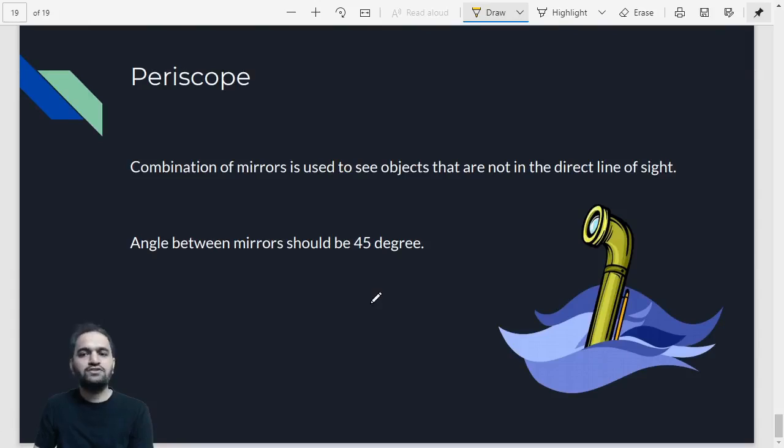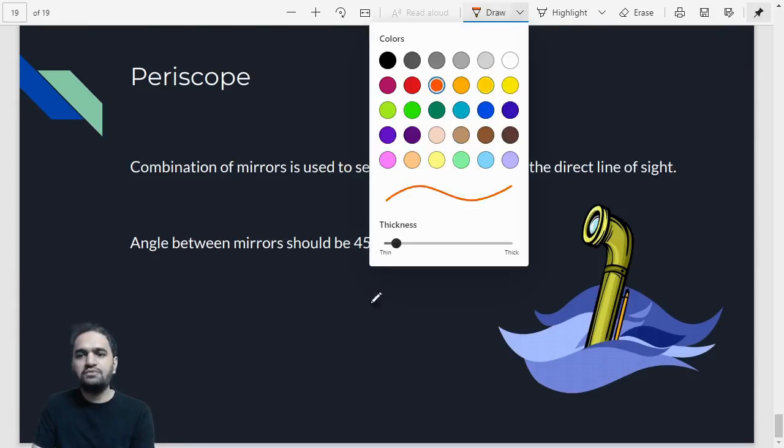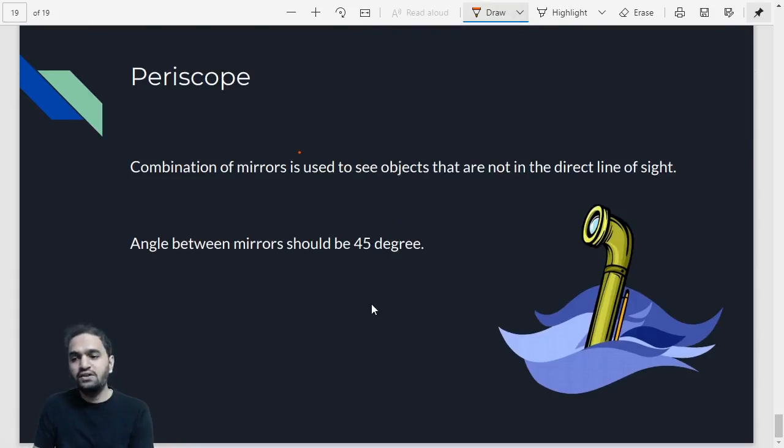Now let us talk about periscopes. You must have seen in the movies that submarines have periscopes. This is some kind of a way to see an object which you are not able to see normally. For example, in the water, we cannot just peep our head outside and see. It's not possible to take our head outside the water and see what is in front. So generally, submarines are fitted with periscopes.